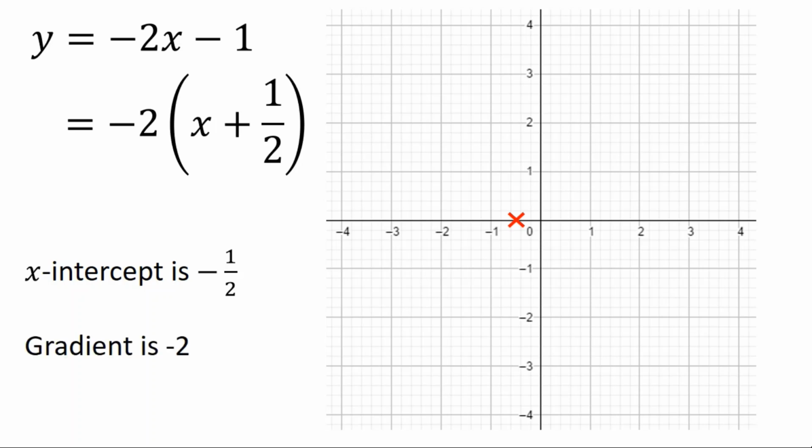The gradient must be negative 2, so if I go along 1 on the x-axis, I'm going down 2 on the y-axis to here. And then I can just draw my line through those two coordinates. So this here is the line y equals negative 2 lots of x plus a half. And of course we can check with y equals mx plus c that the gradient is still negative 2 and the y-intercept is indeed minus 1 as we expected.